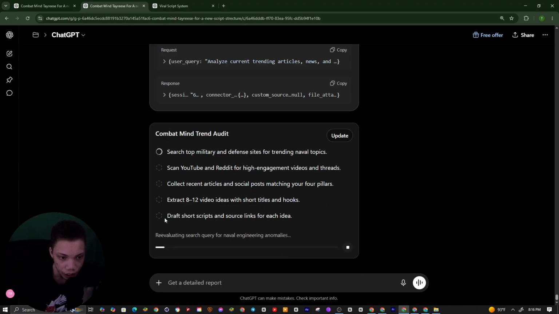It's going to research. It's going to draft short scripts with sources. It's going to track 8 to 12 video ideas, so it's going to get us ideas. It's now going to scan through articles, see what people want to see, naval topics. So it's basically going to scan through articles using our pillar list.